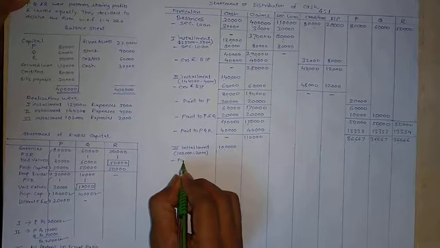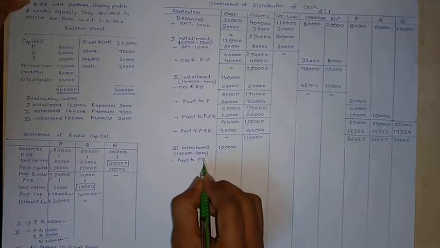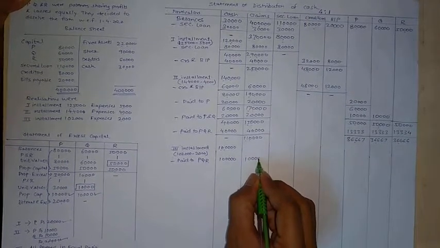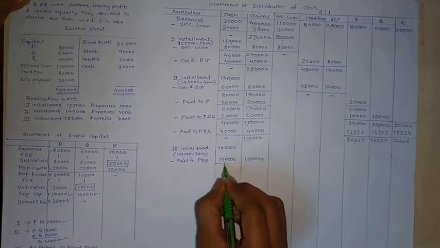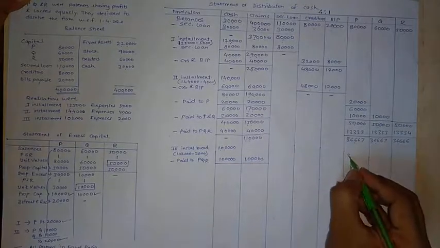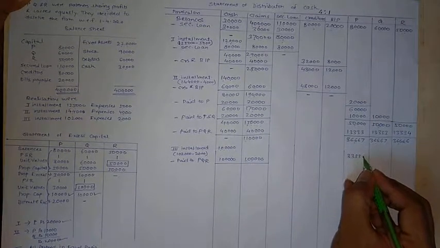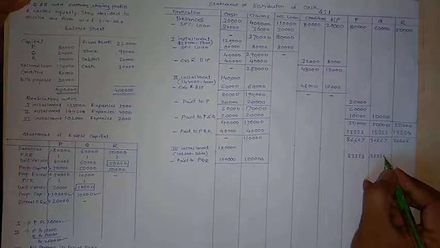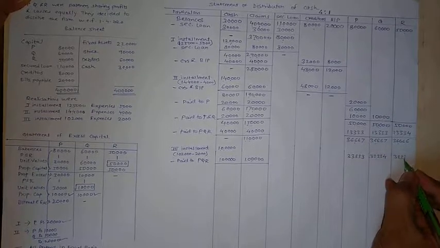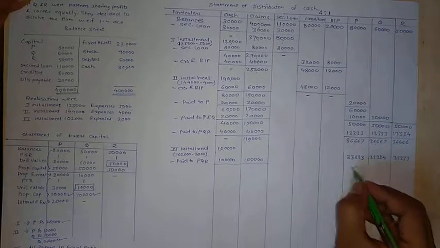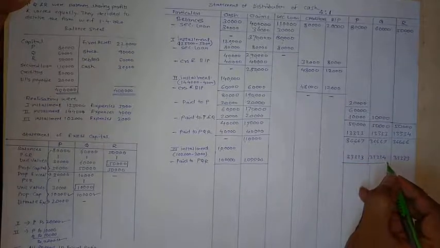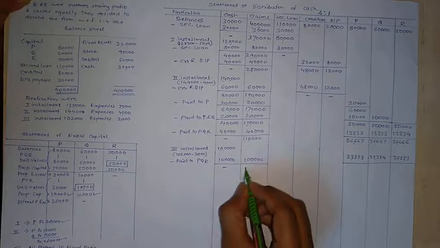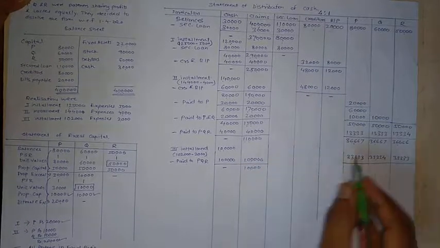So next, paid to PQR in their profit sharing ratio, 33,333. Here I have shown 1 rupee extra to Q. It is only adjustment, no specific rule. Cash is nil, claims pending are 10,000.